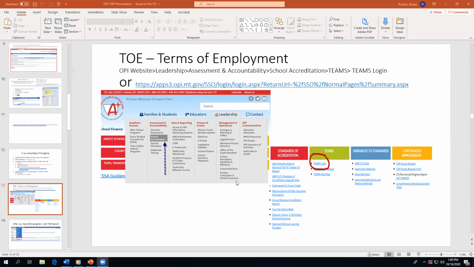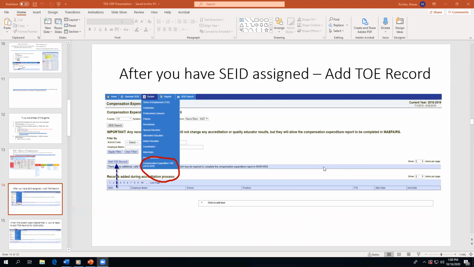Okay, to enter a tow record, you want to go out to the OPI website and log into the Teams system. So again, you're on the OPI website: leadership, assessment and accountability, and school accreditation, and it will take you to the Teams login page. Again, after you have your SEID number assigned, then you can add the tow record.